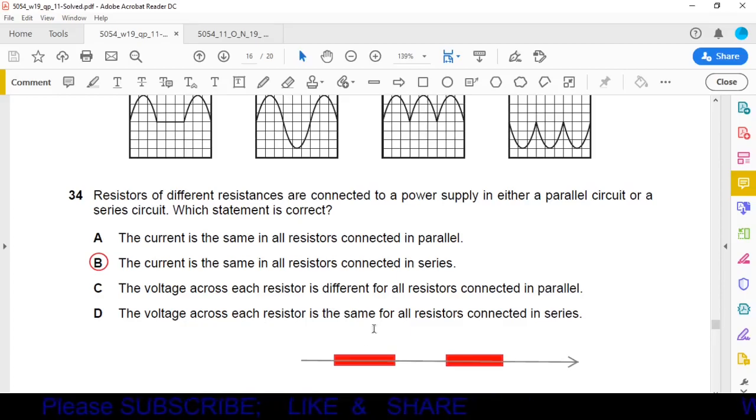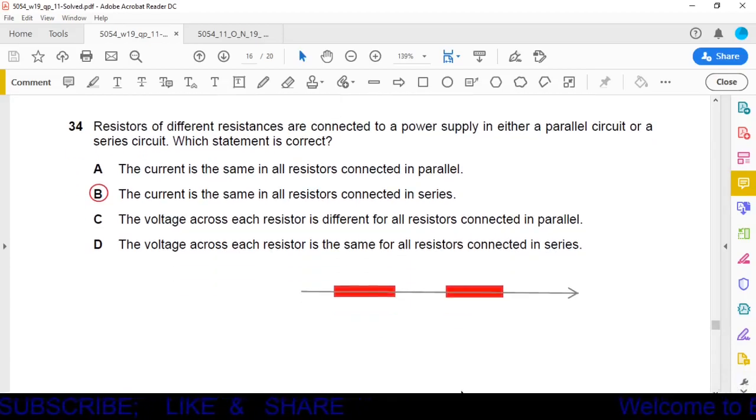If we connect two resistors of different resistances in series, the same amount of current will pass through both resistors. What is the reason? Because the path of the current is only one. This is the path of the current in a series circuit.